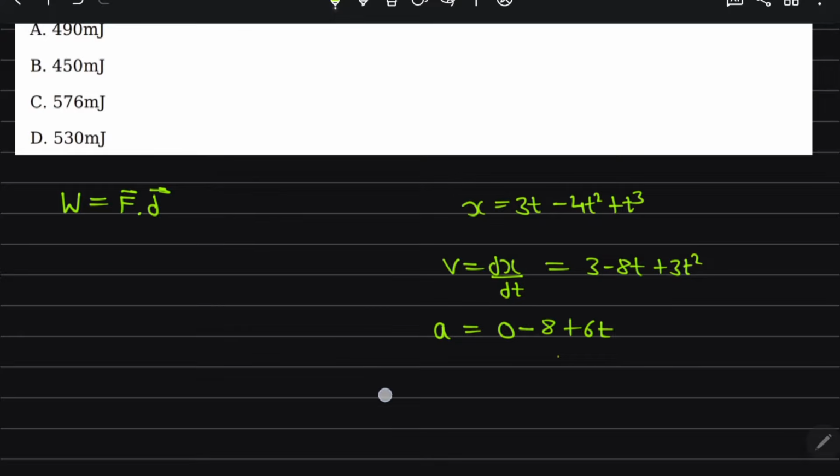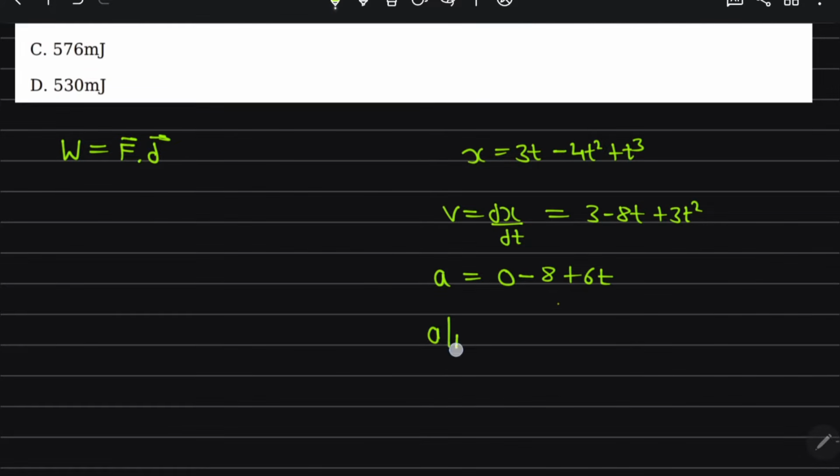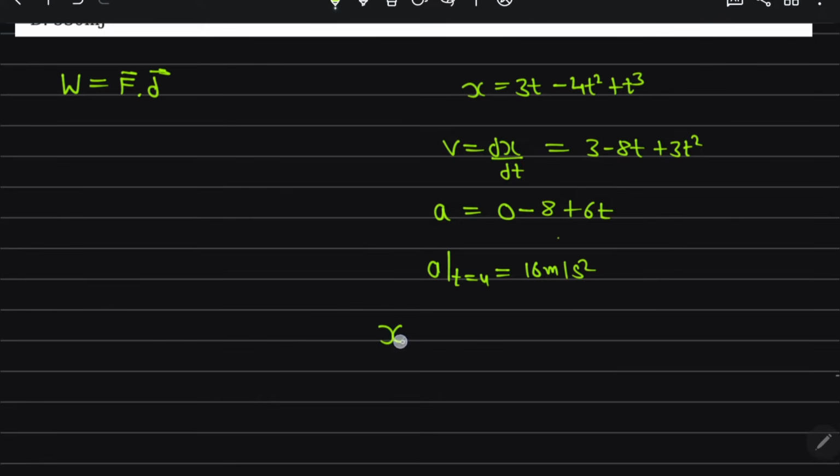They are asking at t equal to 4 seconds. Acceleration at t equal to 4 seconds is 16 meter per second square, and displacement at t equal to 4 seconds is 3 into 4 minus 4 into 4 square plus 4 cube.